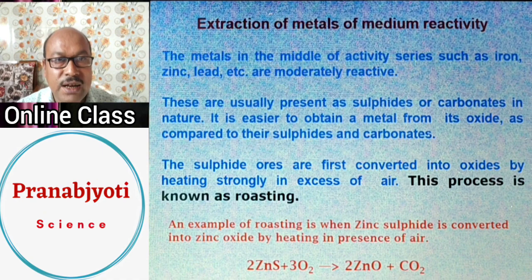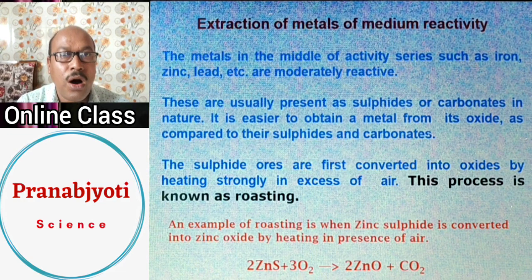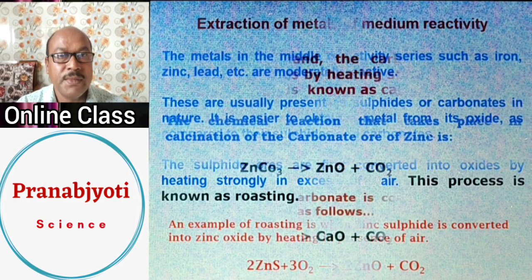This reaction clearly helps you understand how zinc sulfide, a sulfide ore of zinc, is converted to zinc oxide, an oxide ore. So this chemical process is called roasting.